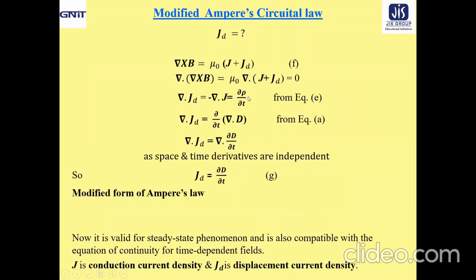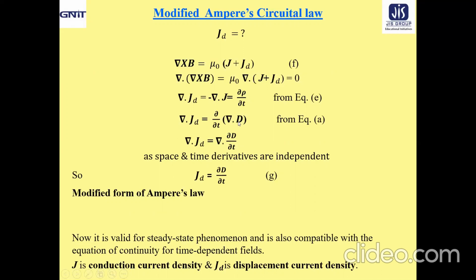Minus del dot J means plus del rho del T, from the equation of continuity. So we get the time rate of variation of volume charge density here. Then del dot JD equals del del T of rho. What about rho?